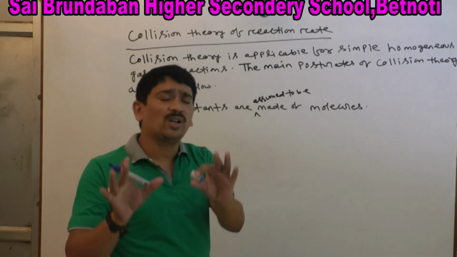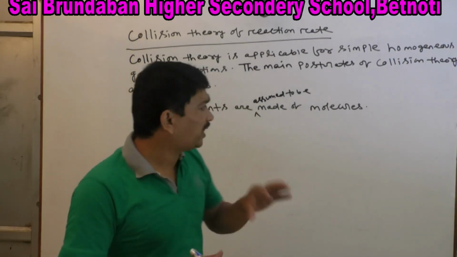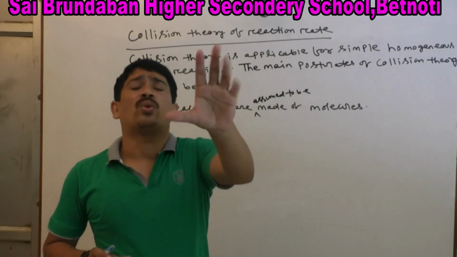Second point, this is very important. In order to undergo a chemical reaction, the reactant molecules must undergo collision.